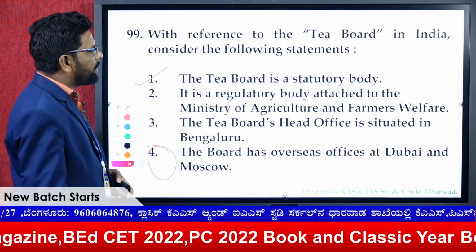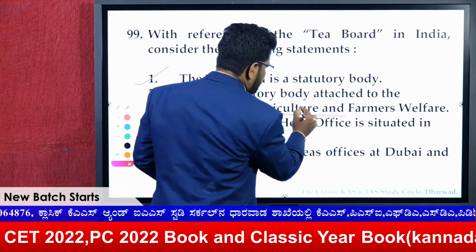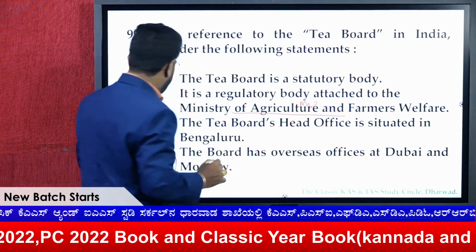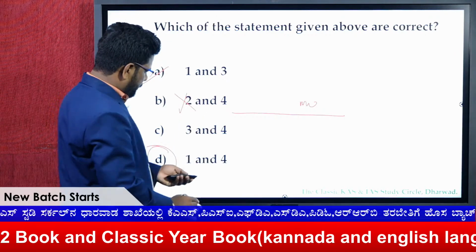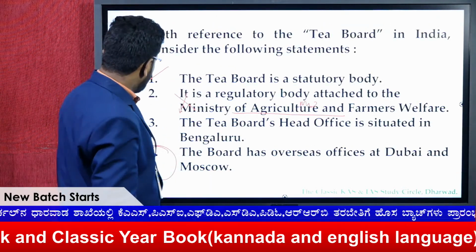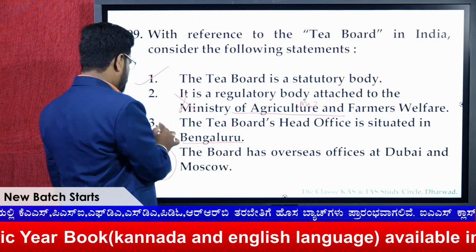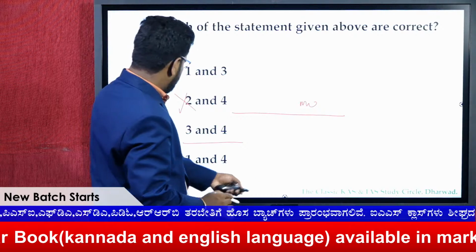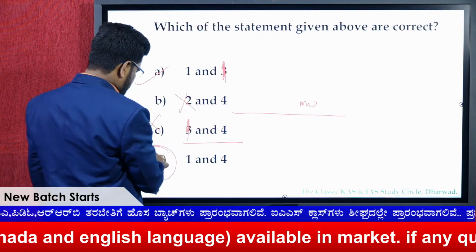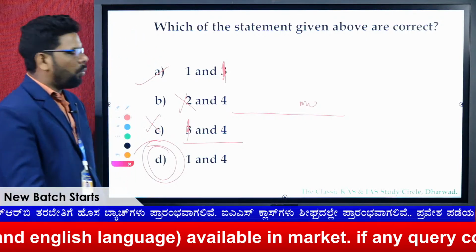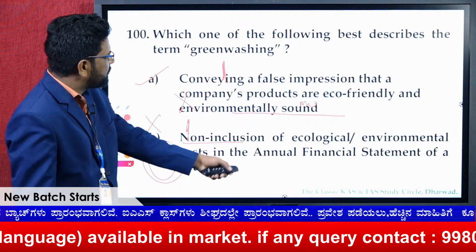It is a regulatory body attached to the Ministry of Agriculture. As I told you, it is not that, it is the Ministry of Commerce and Industry. If we go with the 2, okay, 2 is wrong. This cannot be. Okay, next. The Tea Board's head office is situated in, yes, as I told you, Kolkata. 3 cannot be. Elimination of 3. The answer for this question is 1 and 4 only. Okay, fine. You are getting the points.